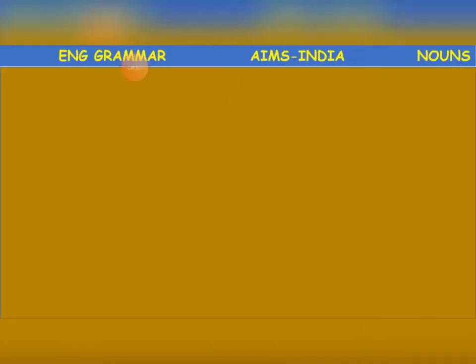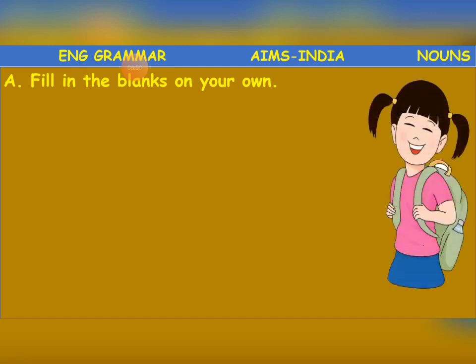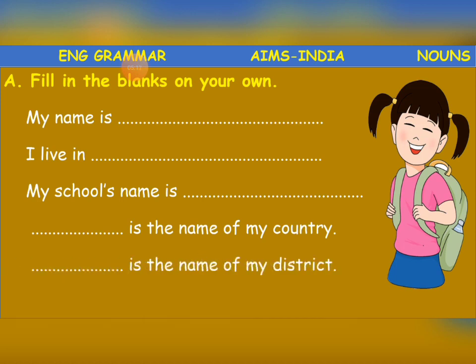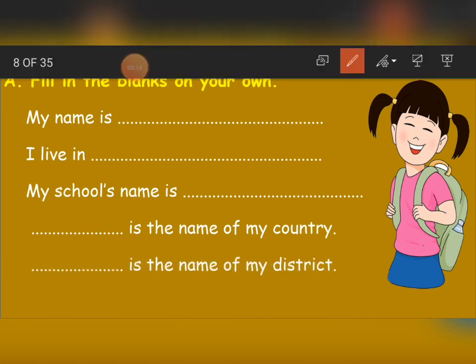Now what is the next one? Fill in the blanks. Again, this is also your homework, children. You just copy these sentences and fill up the blank areas. Like, my name is dash, I live in dash, my school's name is dash.